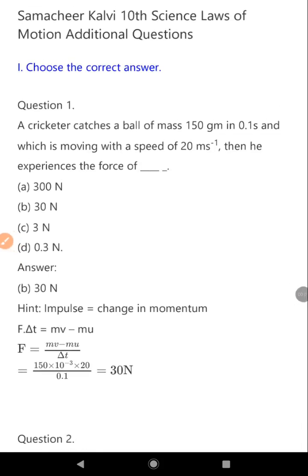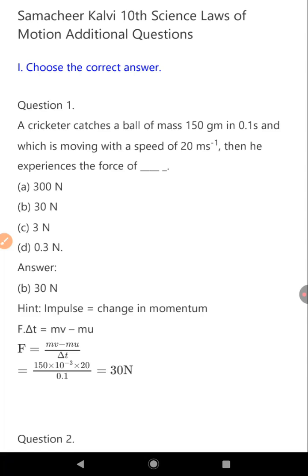10th Standard Science, Laws of Motion, Additional Questions. Choose the correct answer. 1. A cricketer catches a ball of mass 150 g in 0.1 s, which is moving with a speed of 20 m/s. Then he experiences a force of: Option B, 30 N.